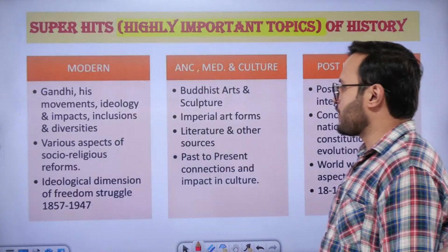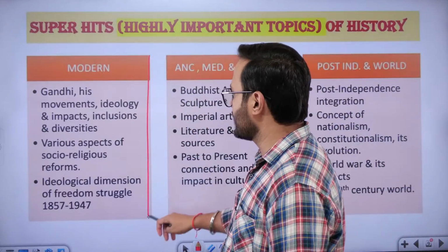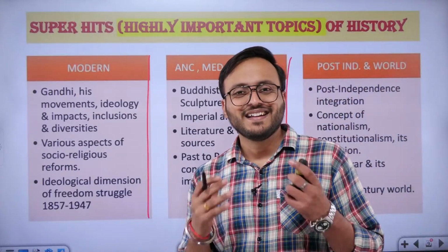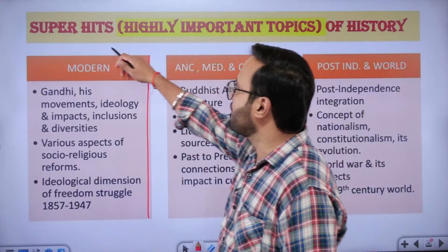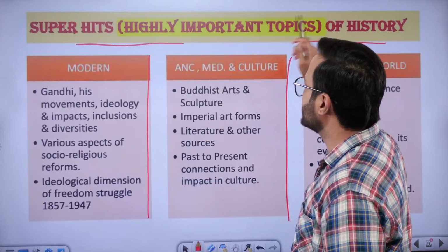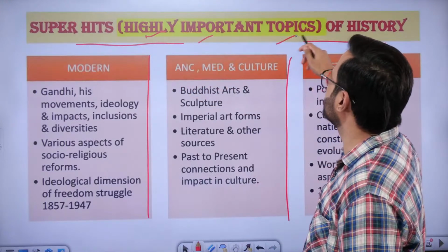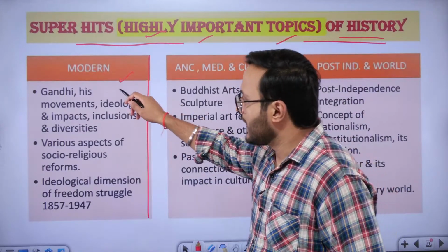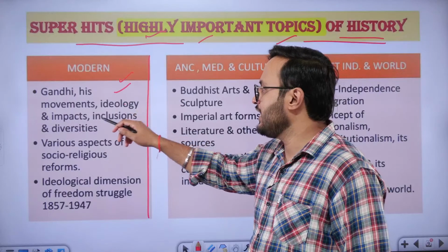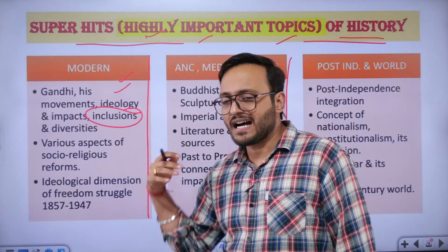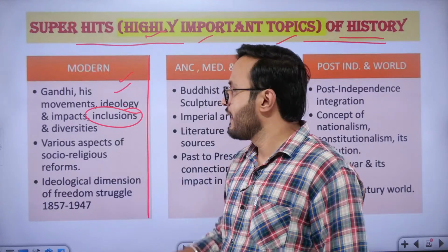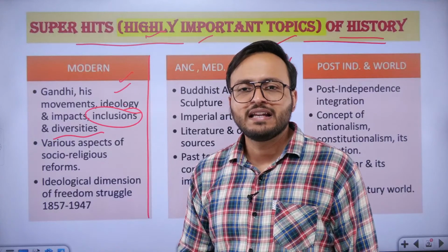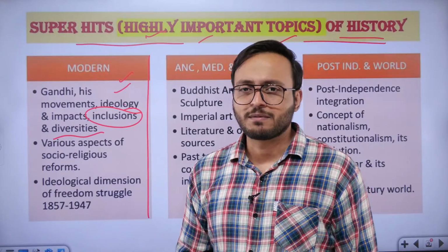Now let us see some important topics. I have already discussed the important topics with you. This is made only for some of the students who want the written substance. So for them I have compiled the super hits of history, which means highly important topics of history. In the modern period, they include Gandhi, his movements, ideology, impact, the ideas which were acceptable under Gandhi's leadership, and the ideas which were not acceptable. For example, the ideas of Netaji Subhash Chandra Bose were not acceptable.